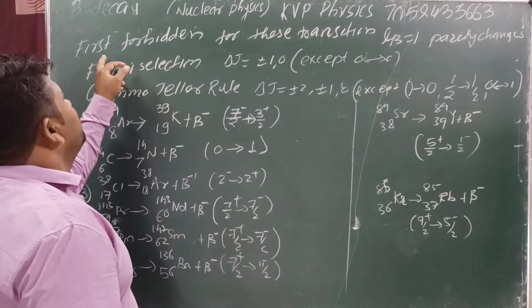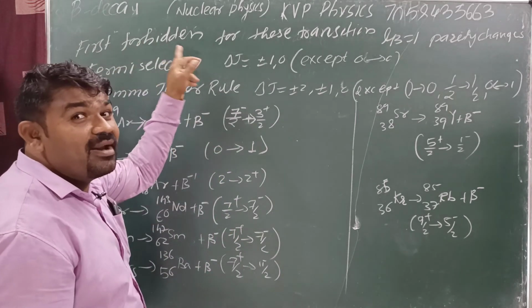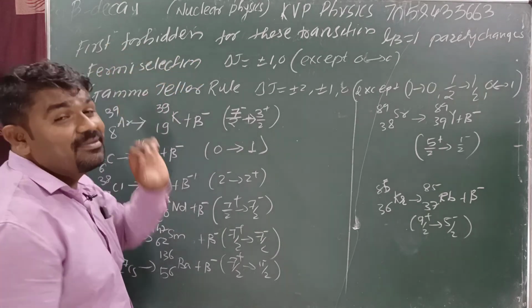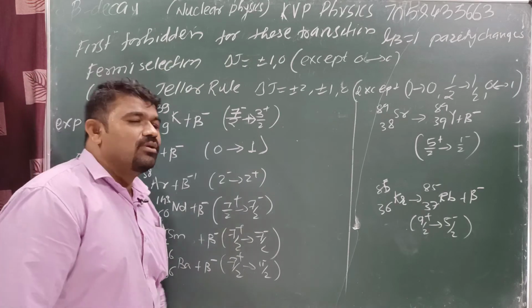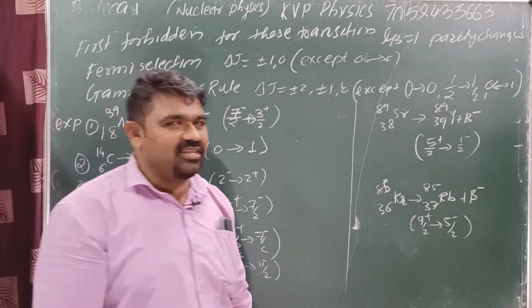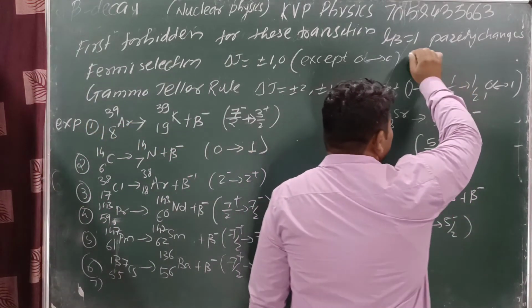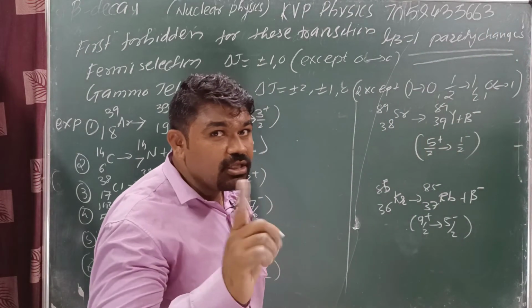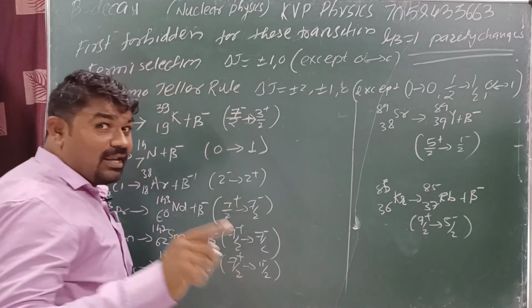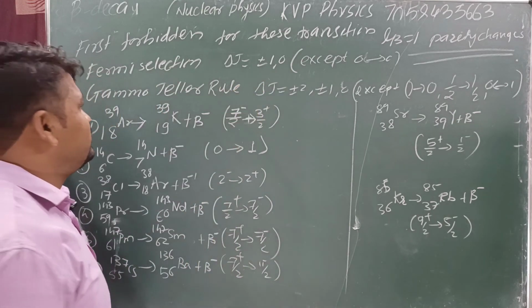Here is a forbidden type, but which one? First forbidden. For this transition, L is equal to 1 and parity changes. Parity is a change. This is very, very important. In the allowed case, parity does not change; in the first forbidden case, parity changes.